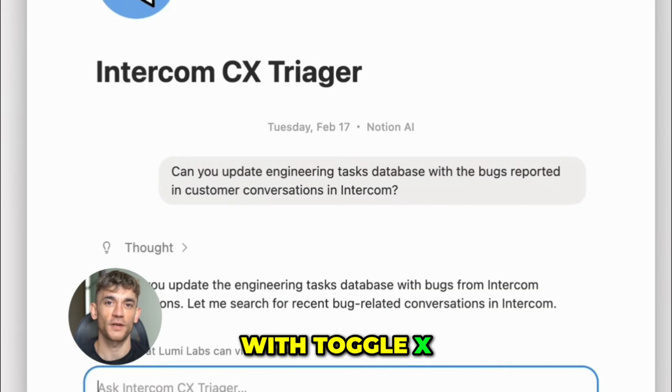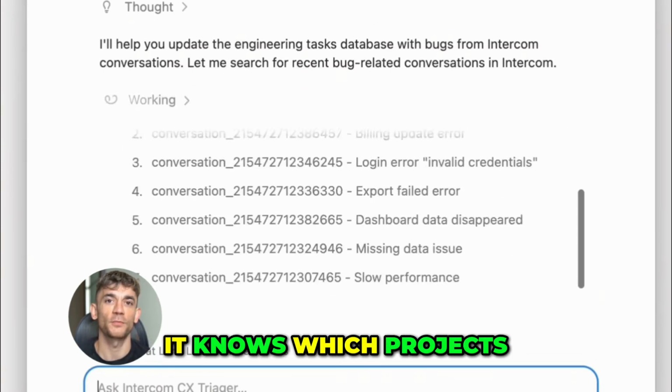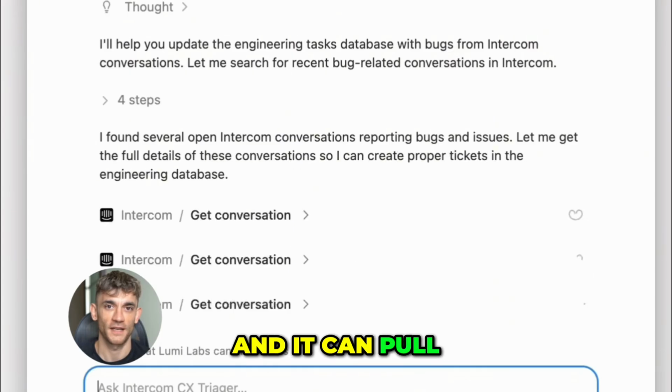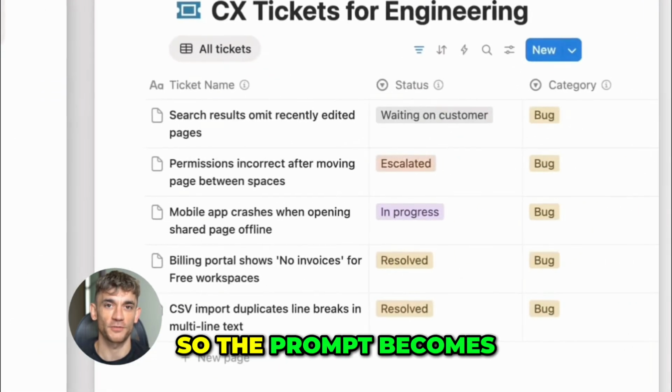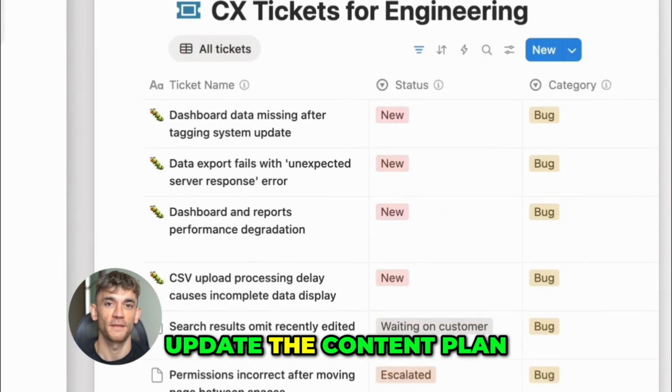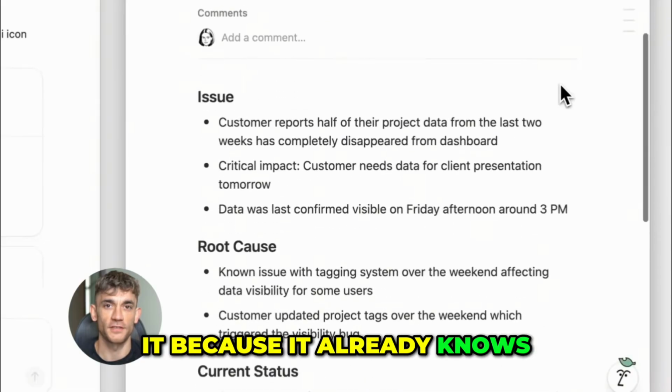It's tedious. With ToggleX, the agent can see which Notion pages you've been spending time in. It knows which projects are active right now, and it can pull that into the conversation automatically. So the prompt becomes something like, update the content plan based on what I've been working on in Notion this week, and it just does it because it already knows.